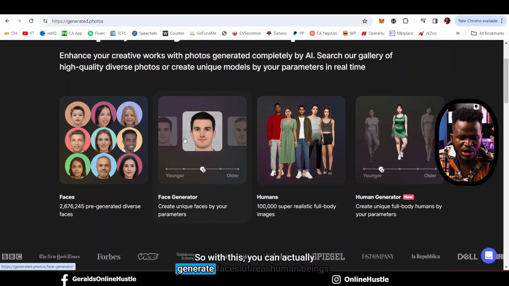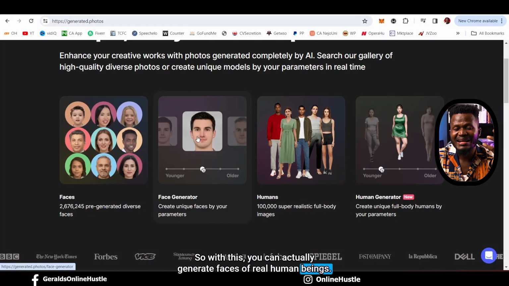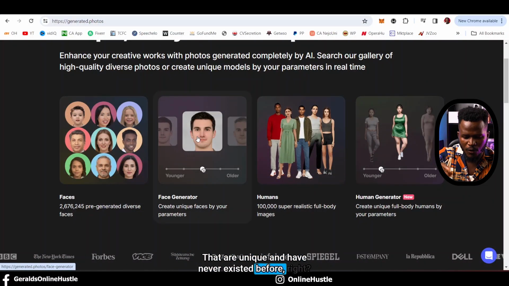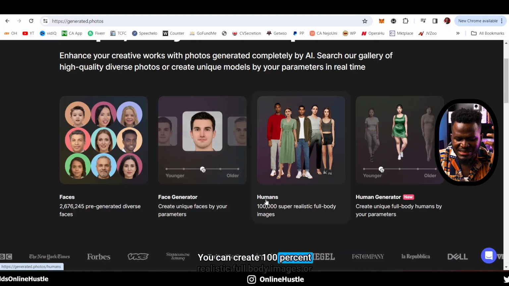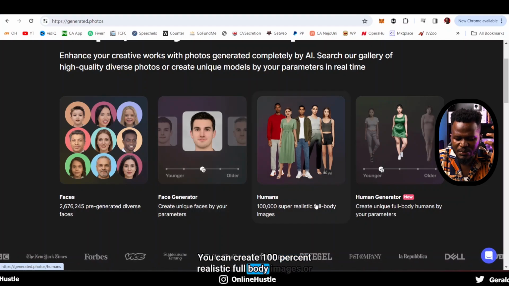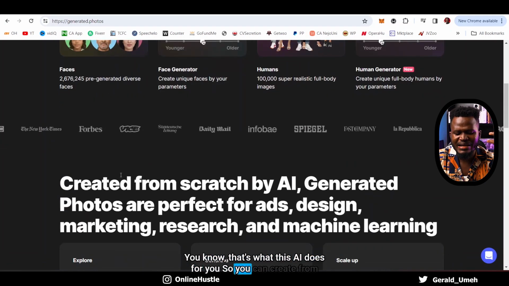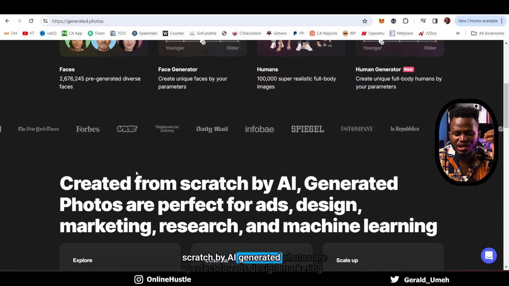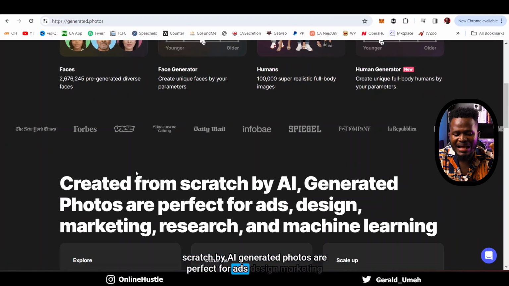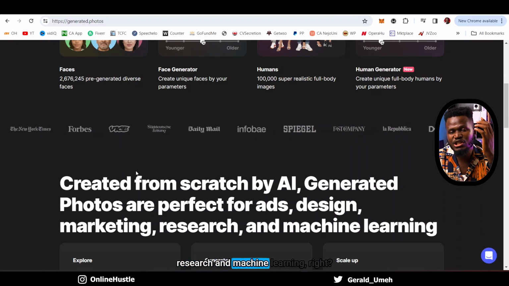So with this, you can actually generate faces of real human beings that are unique and have never existed before, right? You can create 100% realistic full body images, or you can just create faces, right? So that's what this AI does for you. You can create from scratch by AI. Generated photos are perfect for ads, design, marketing, research, and machine learning, right?